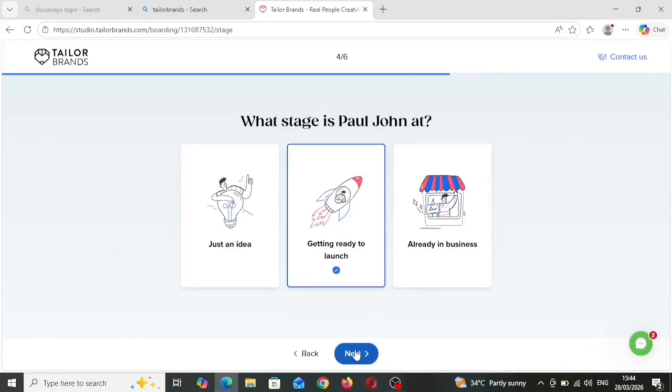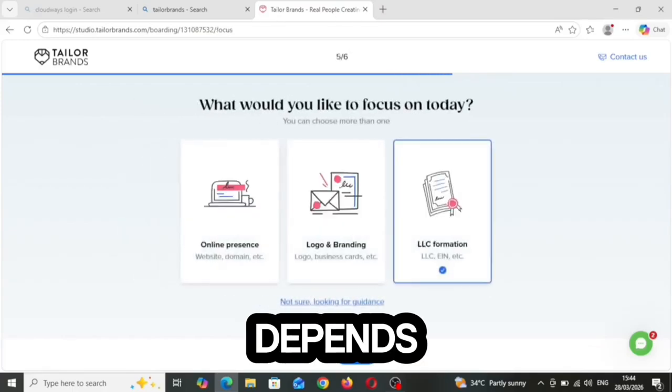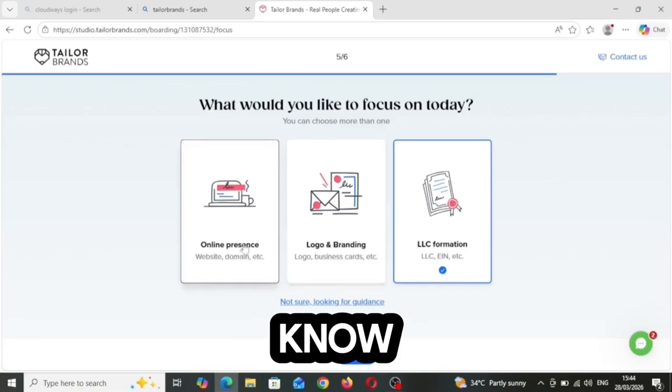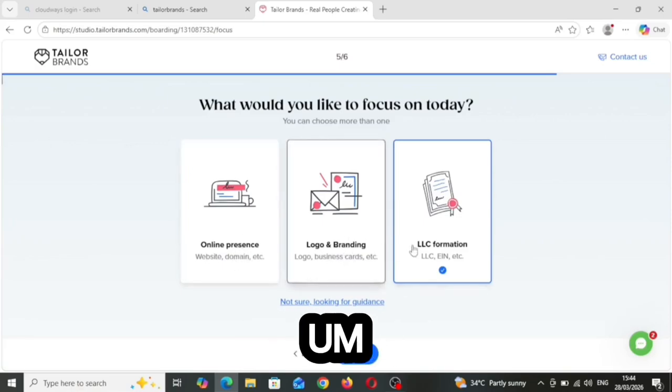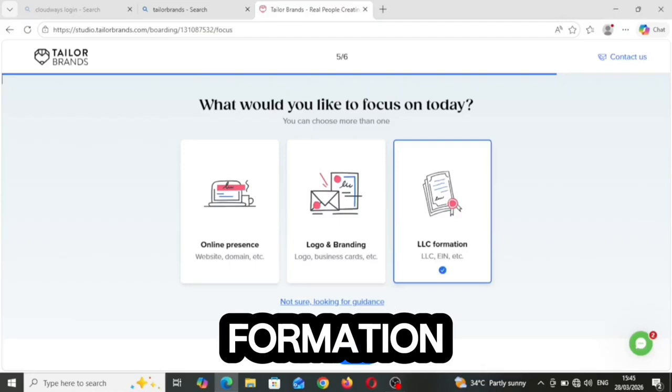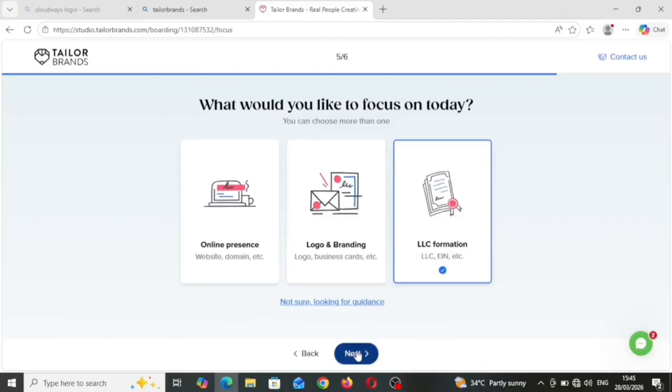Here, what would you like to focus on? You can choose more than one: online business, logo and branding. For what we are doing, we'll go with LLC formation, and then you click on that.